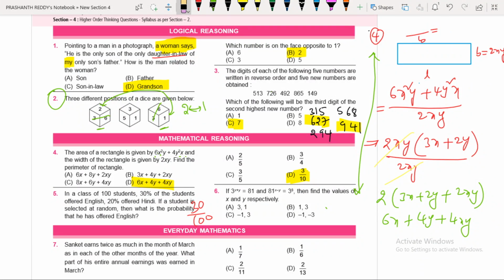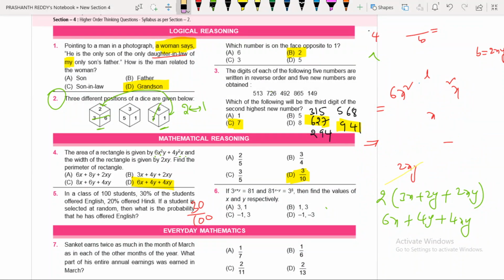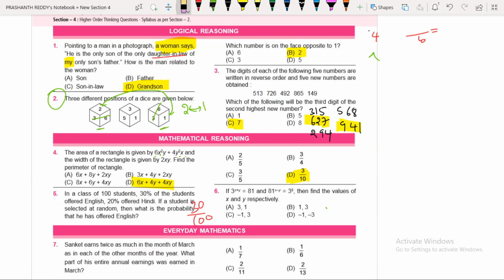I should erase all these, because in order to explain that, if you want, you can go back. Again you can listen to that video. If you want to make notes, you can write, just listen again. Go backward in the video and you will be able to understand. Now we are discussing the sixth question.